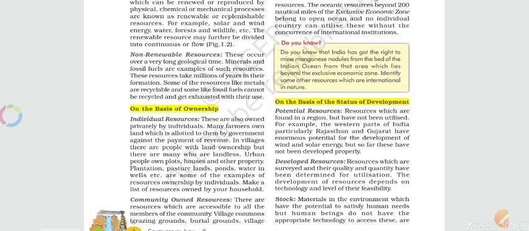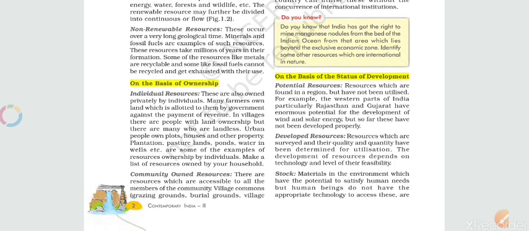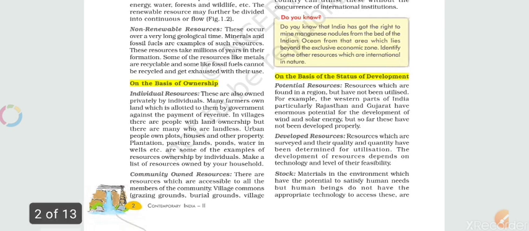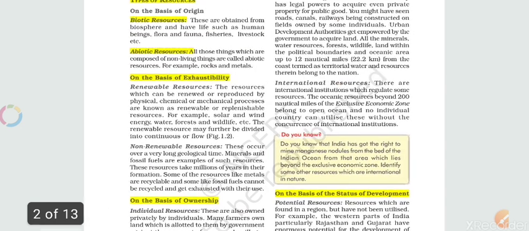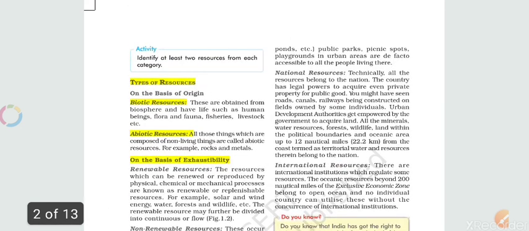So on the basis of ownership, that is, who owns it, the first one comes under individual resources. What does individual resources mean? As the name suggests, if any person has ownership of a particular land and these resources, that is called individual resources. Community owned resources: if a particular group of people, that is called a community, has that resource, then it is a community resource.